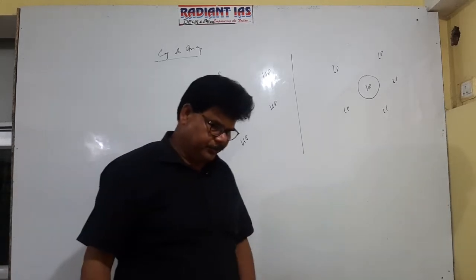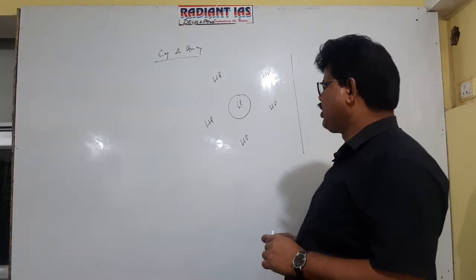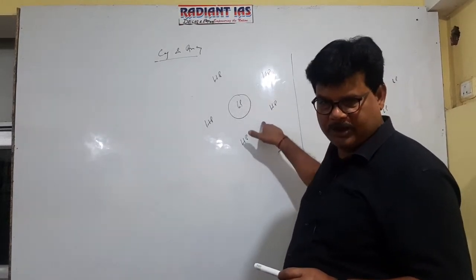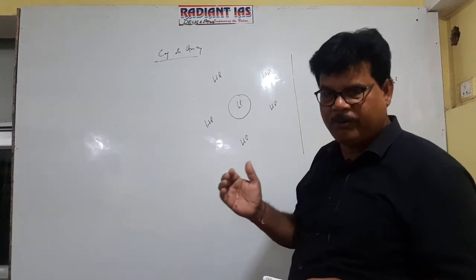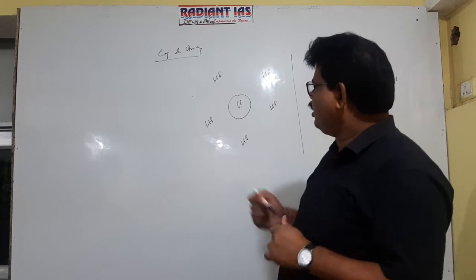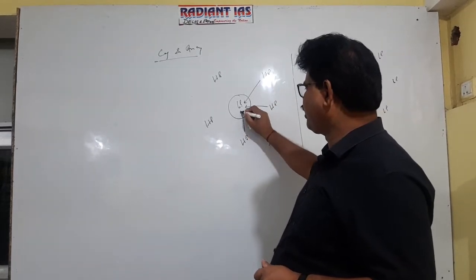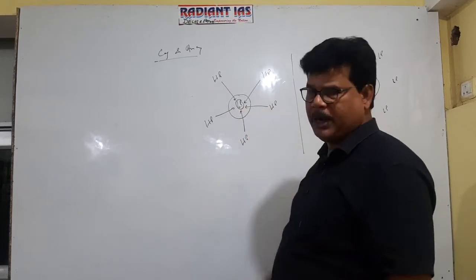Suppose you simply define the cyclone as a system of wind having low pressure at the center, surrounded from all sides by high pressure. In this case, you know that wind always blows from high pressure to low pressure. Then wind from all directions will converge at this point, and immediately this low pressure will convert into a high pressure zone.